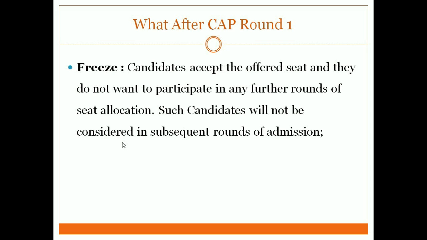Such candidates will not be considered in the subsequent rounds of admission. Let's say I have been offered a college like KJ Somaiya. I am happy with that, and I know at my score I may not get Sydenham or JBIMS. So I'll choose the option as freeze. It means I confirm my seat in that college.